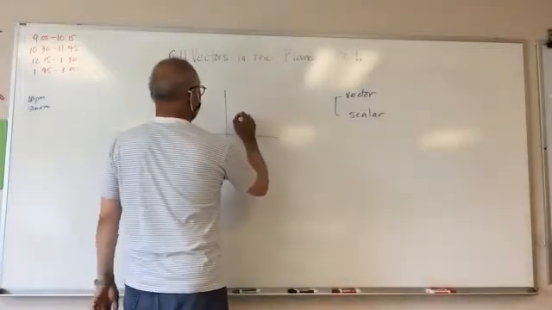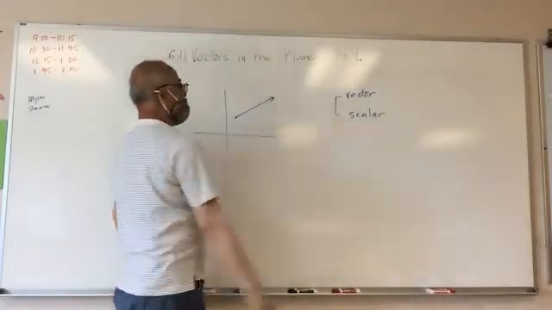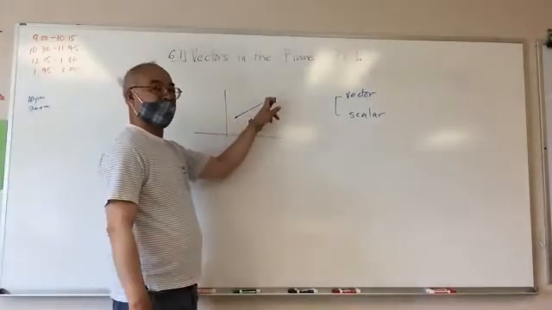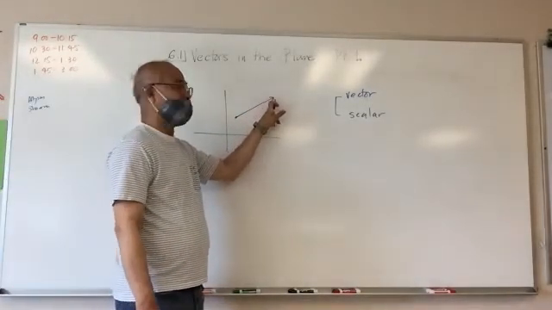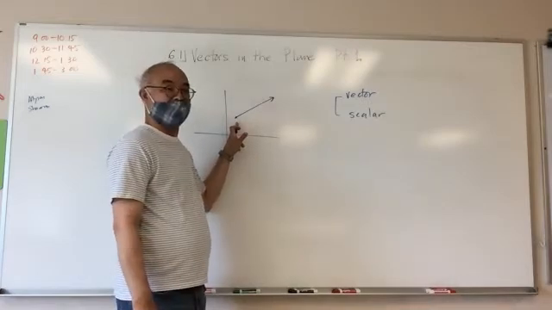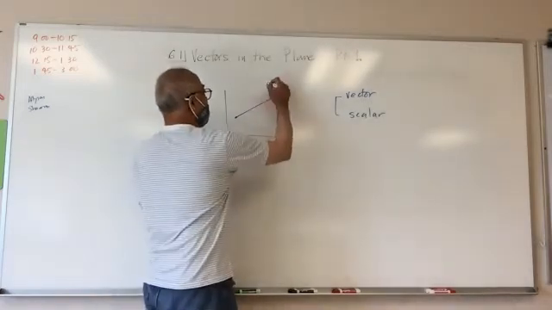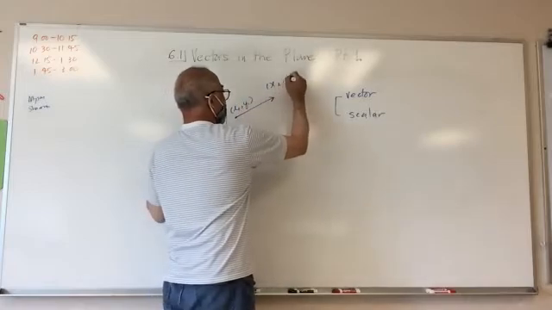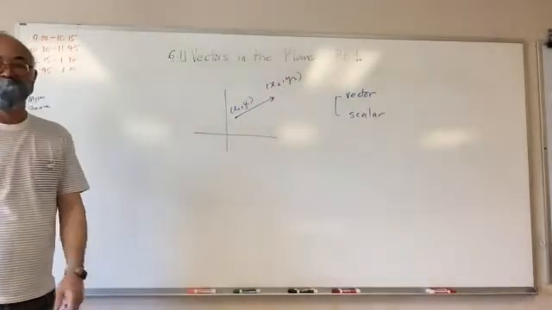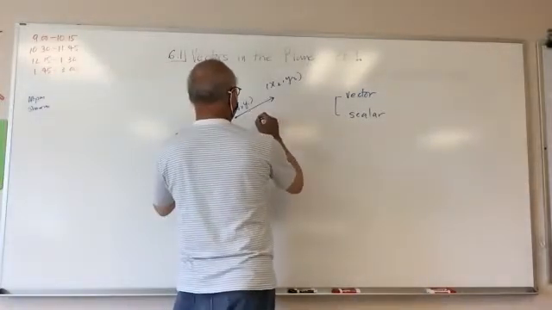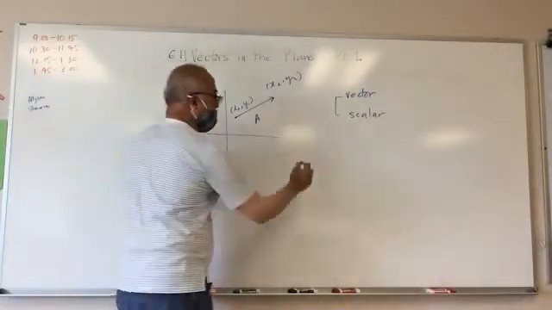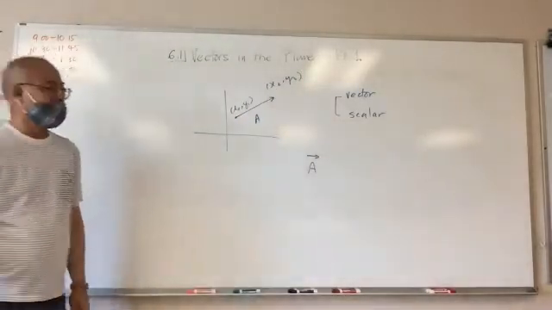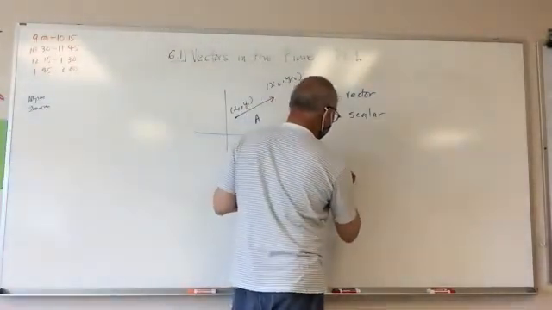So if I have a point here, this is how a vector is denoted. I have an arrow, a head and a tail. If I am going from x1, y1 to x2, y2, the vector, we'll call this A. The vector A is denoted like such, and it uses brackets that look like this.